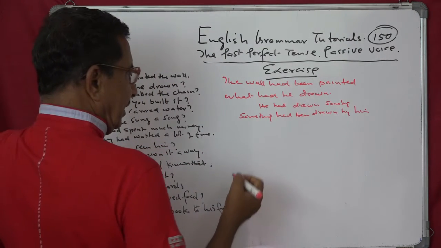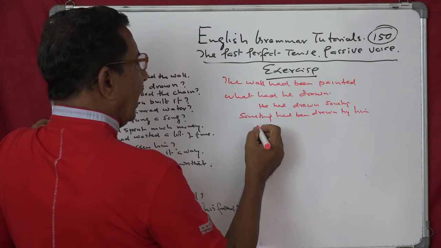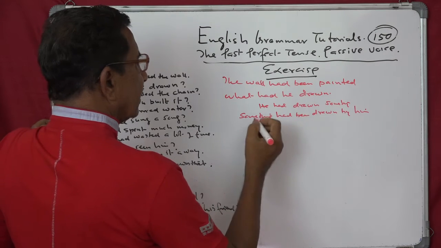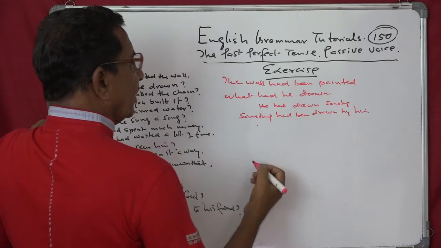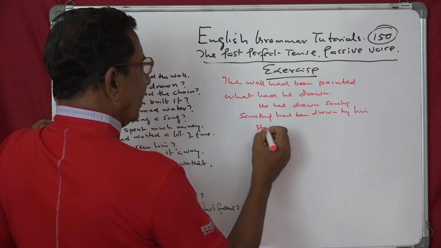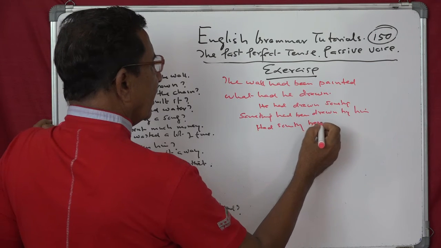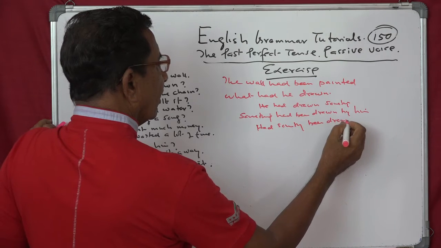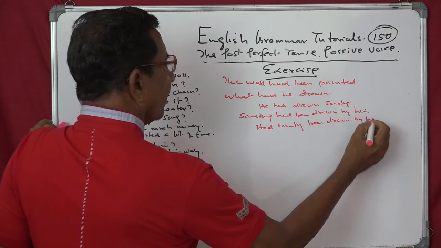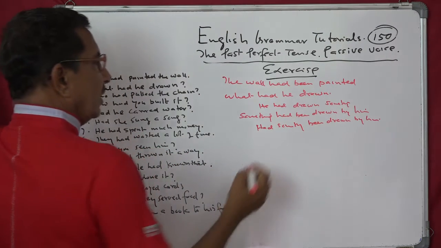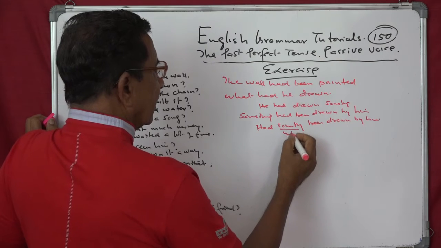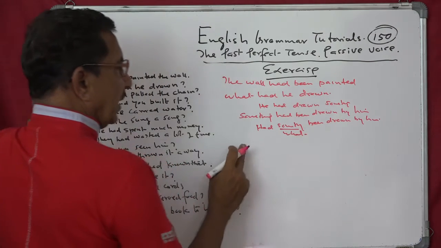Isn't it? Now, yes or no question? Something had been drawn by him. And then: had something been drawn by him? See? Instead of something, what? So you have to bring it to the beginning.